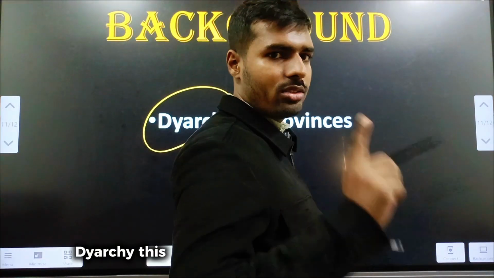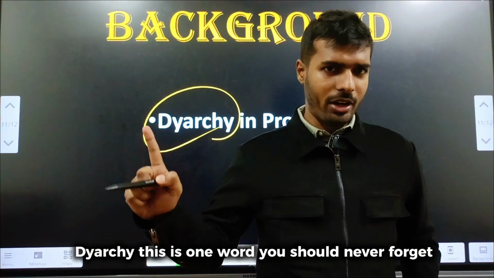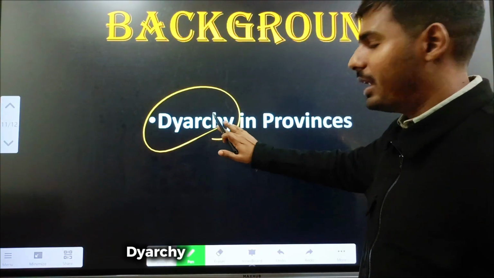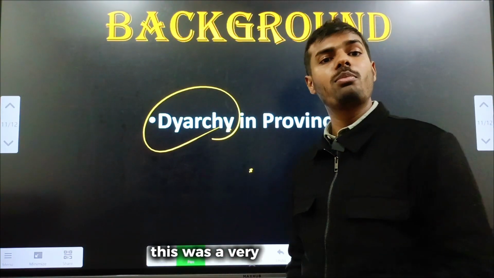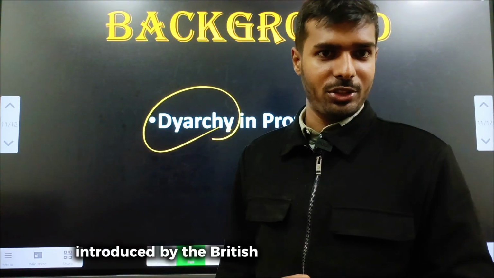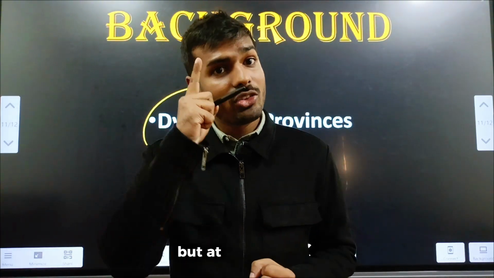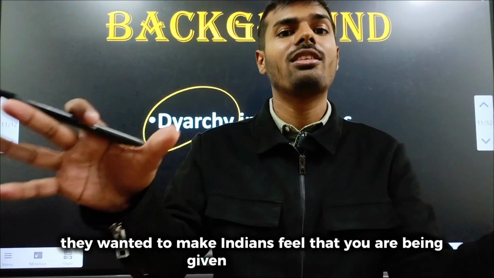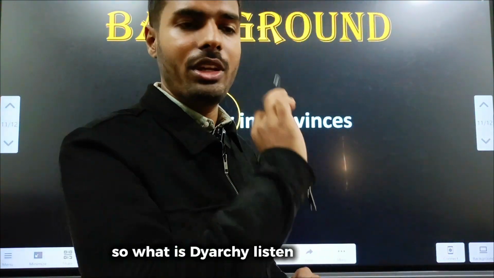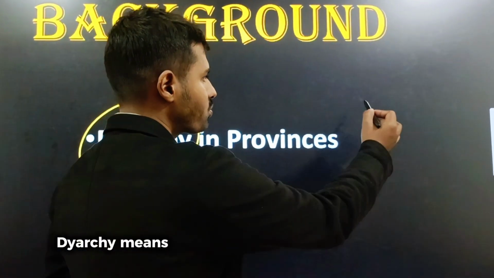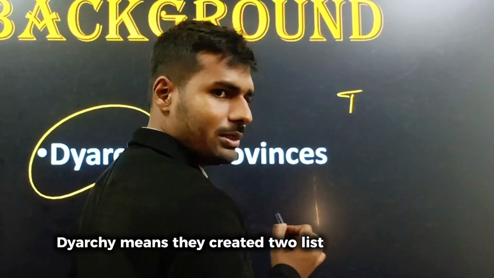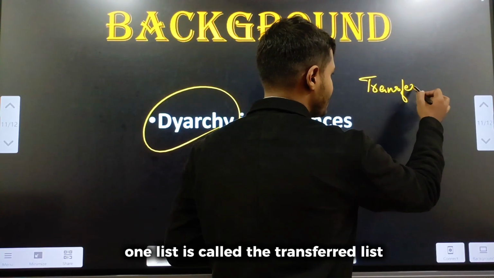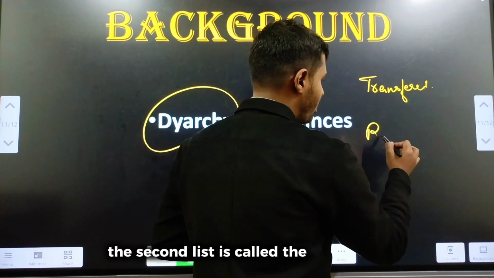Dyarchy. This is one word you should never forget. At the moment Government of India Act 1919 comes to your mind, Dyarchy should come to your mind. This was a very brilliant plan introduced by the British to keep India in control, but at the same time they wanted to make Indians feel that they are being given some power. So what is Dyarchy? Listen very carefully. Dyarchy means they created 2 lists at the provincial level. One list is called transferred list. The second list is called reserved list.